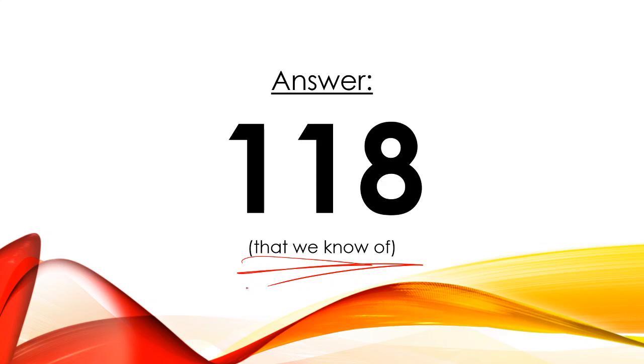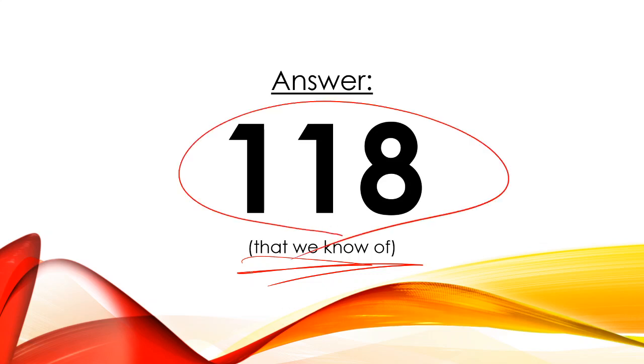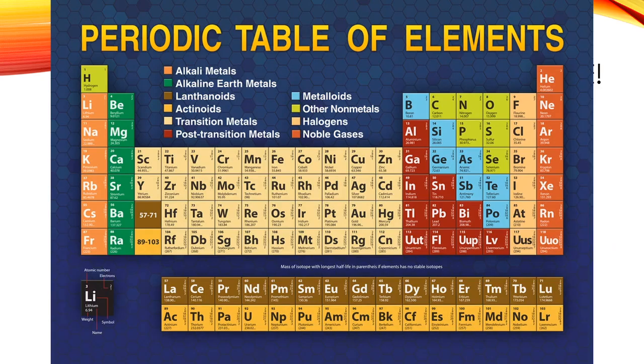That means that scientists, as of 2020, have discovered 118 different elements that they are able to find in the world or create in a laboratory, and everything in the entire world is made of those 118 elements, at least everything that we know of. And if you want to actually just take a look and see, well, what are the 118 elements? Here they are. You might have seen before somewhere in life a periodic table of elements. That's what you're looking at right here. And now you can actually understand what that actually means. It's a giant table, and every one of these little squares is a different element that exists in the world. It's a different type of atom.